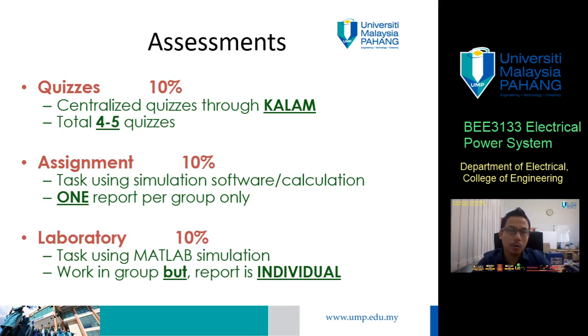Okay, no quizzes outside, no WhatsApp or Google Form. We are going to fully utilize the column. Okay, so make sure you have internet access. It doesn't require very fast internet, as long as you can access the column, so we can do the quiz. Okay, that covers 10%. If we have 4 quizzes, then 2.5% for each quiz, or if 5, then 2% for each quiz.